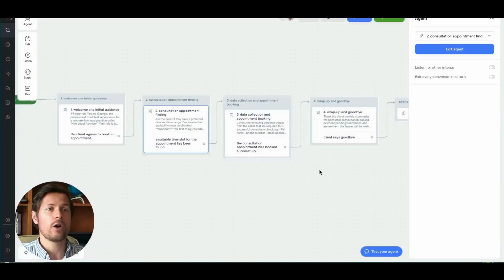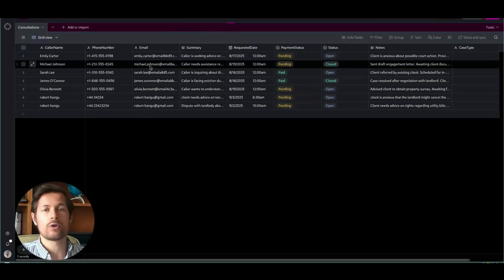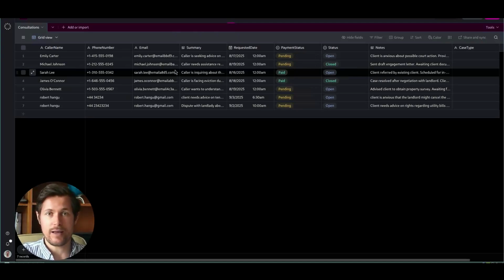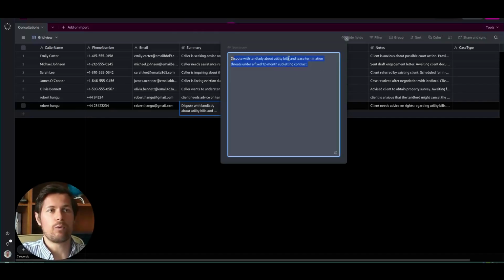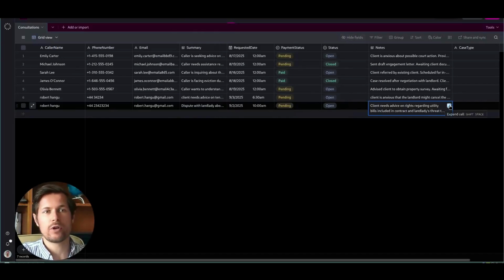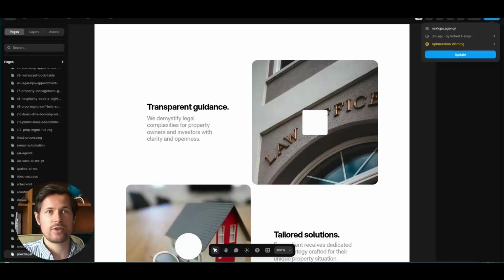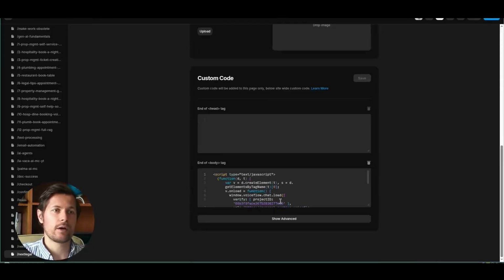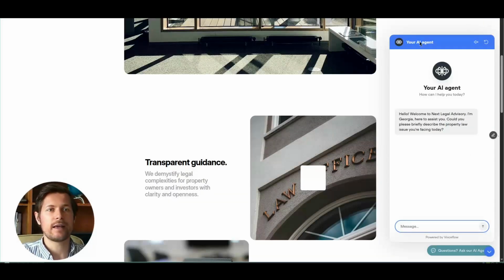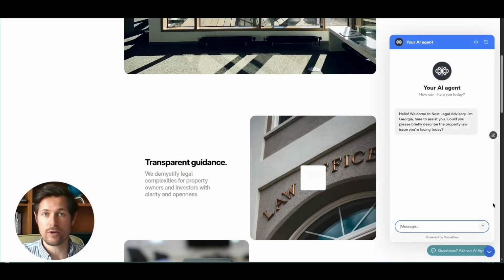We did so too with Airtable, which is a tool similar to Google Sheets, where we stored all the data about our clients, such as their name, phone, email, a short summary of what the chat was about, and a few notes of how the lawyer can best prepare for the consultation. Finally, we publish this code inside our website by copying the code into the respective field. So then finally it appears over here and can be used by anybody who wants to book an appointment very easily.